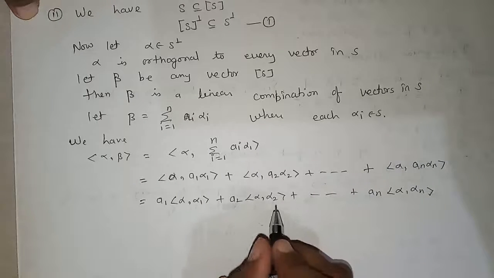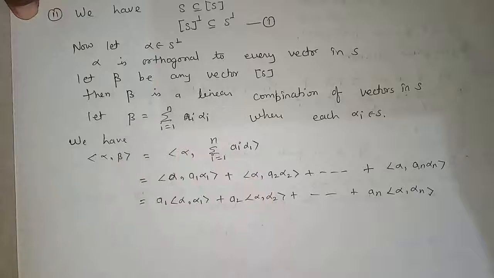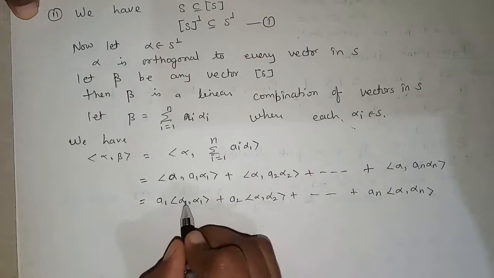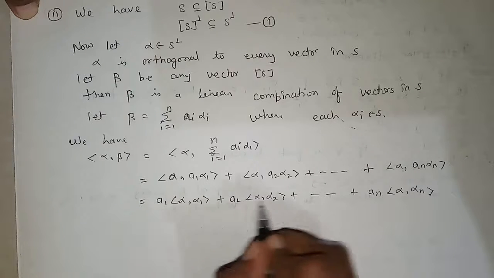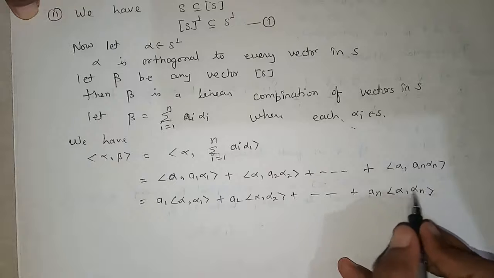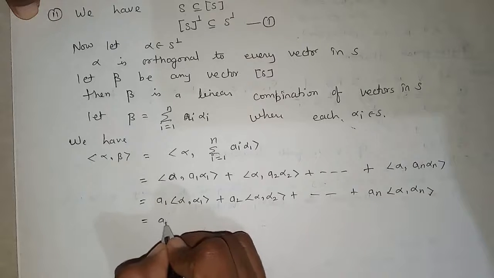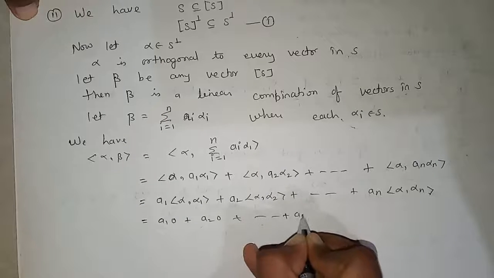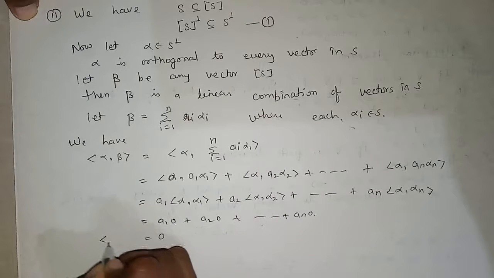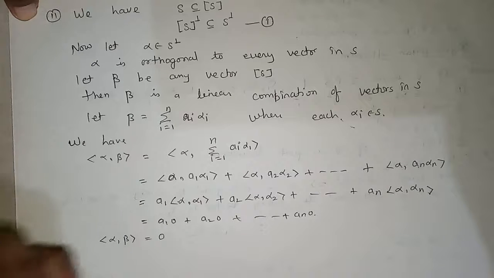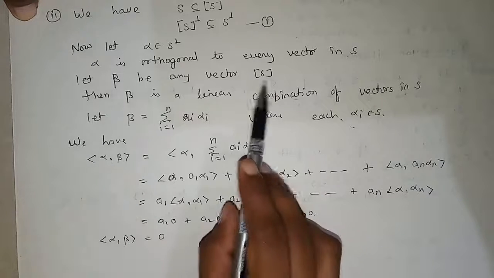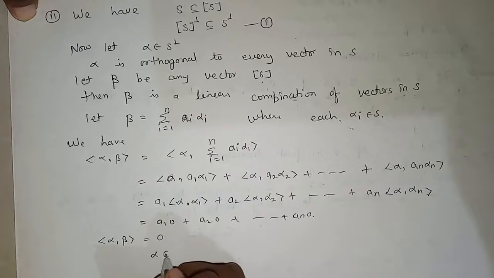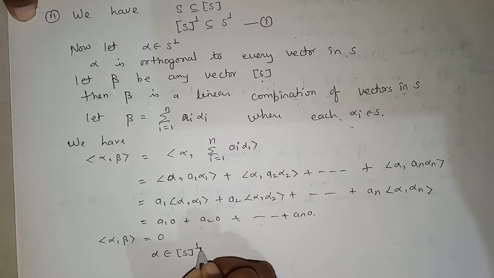Now we are saying that alpha is orthogonal to every vector in S and the alpha_i's are vectors of S. So the inner products of alpha with alpha 1, alpha 2, up to alpha n are what? 0. So a1 into 0, a2 into 0, plus an into 0. So the inner product of alpha and beta is equal to 0, but beta was an element of the spanning set of S. So from this we can say that alpha belongs to the complement of the spanning set of S.